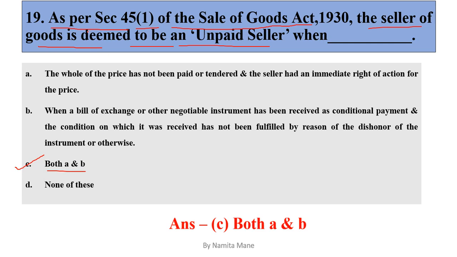So as per section 45 subsection 1, the Sale of Goods Act 1930, the seller of goods is deemed to be unpaid seller. So option A and B is the correct answer. Unpaid seller means when the buyer does not make the payment to the seller, so that seller is called as unpaid seller. So for this question, the option A and option B is the correct answer. Next question.